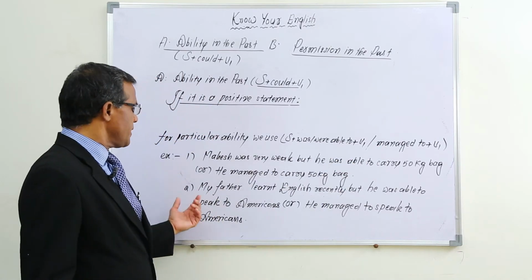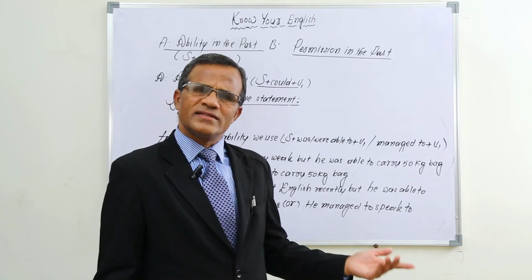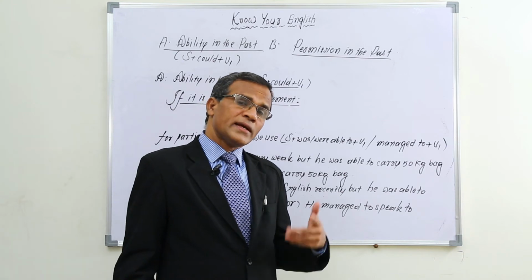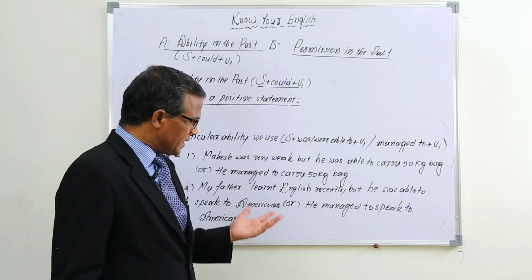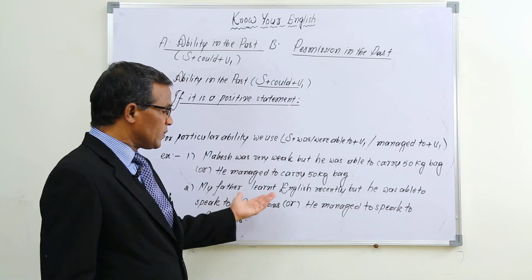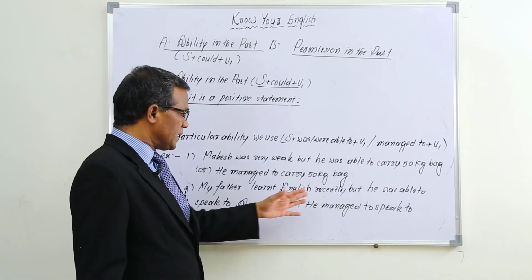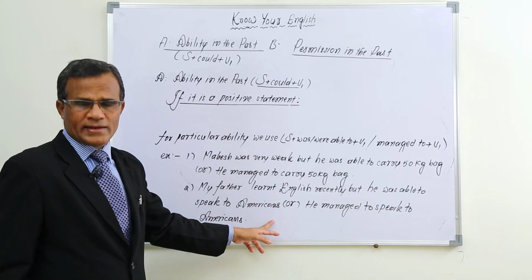And in the same way, my father learnt English recently. Learning English recently means generally we expect that he couldn't speak to Americans. But here what happened, it was his particular ability, it was not general ability. Though he learnt English recently, he was able to speak to Americans.